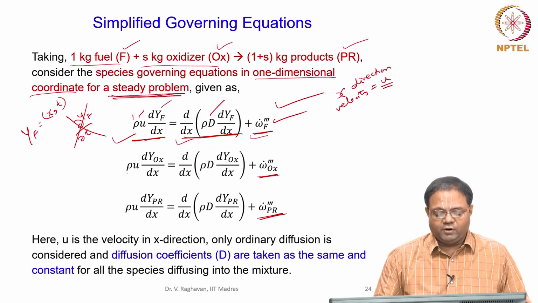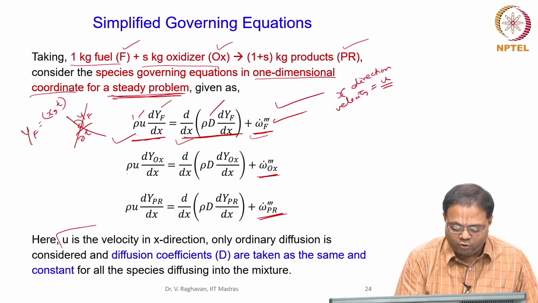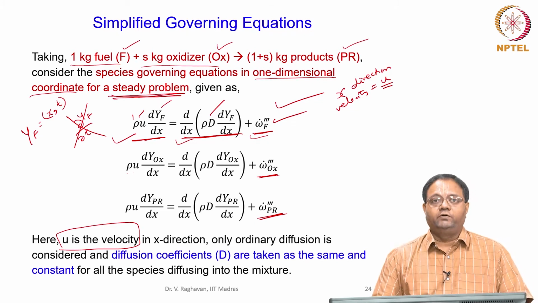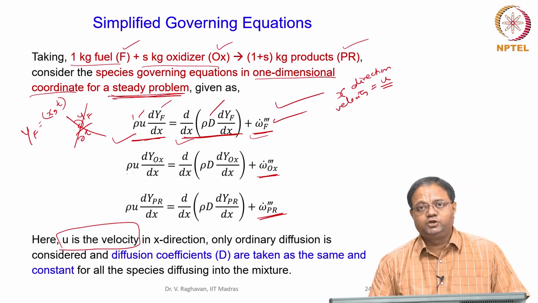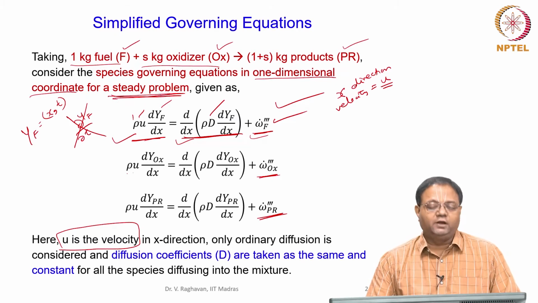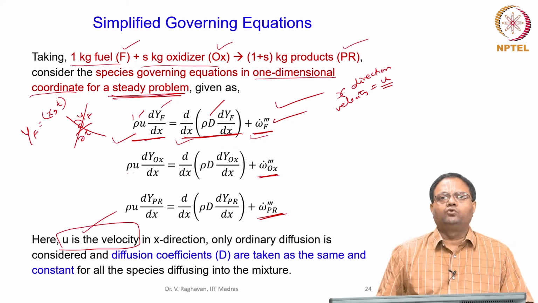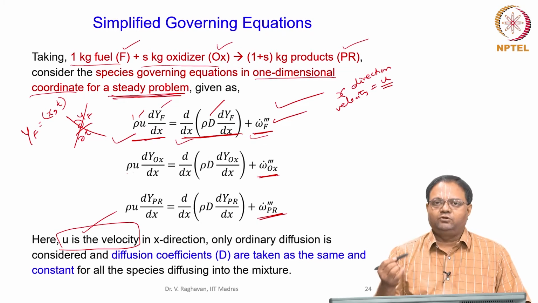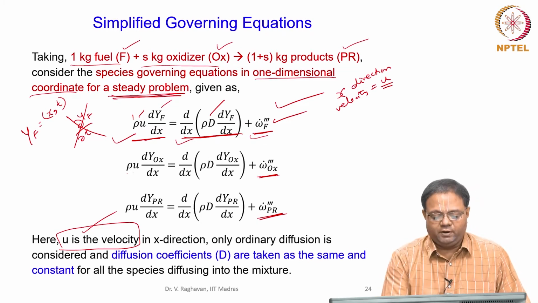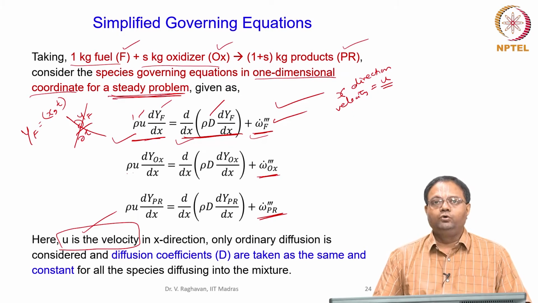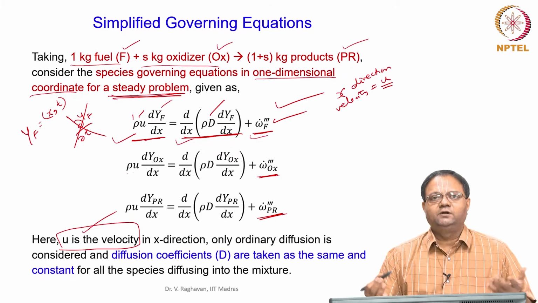One more assumption I make: I know u. Or if I want to solve for u, I have to again solve the continuity equation, the mass conservation of the mixture, plus the momentum equation together. If I solve, then I will get u. So, let us assume that u is known to us now. Or it is not a problem to solve for u also. By solving the momentum equation along with continuity, I can solve for u. And then in one dimension it is simplified.